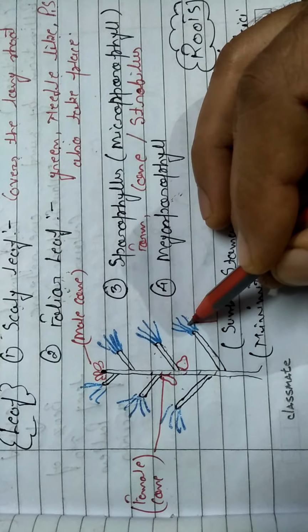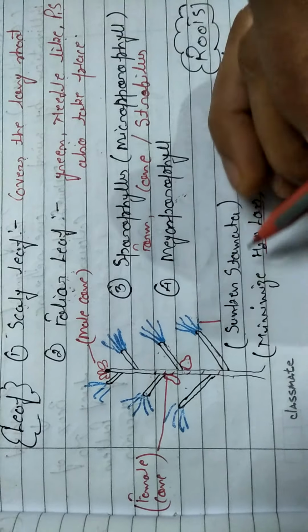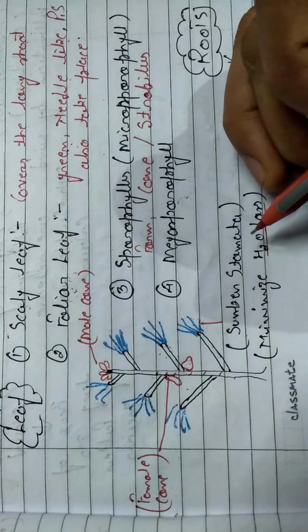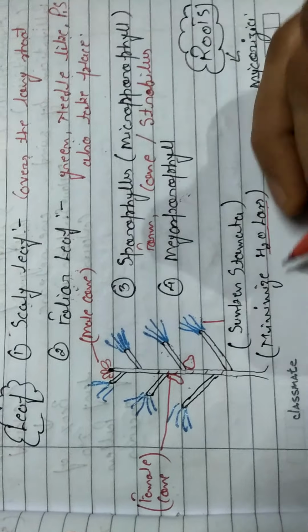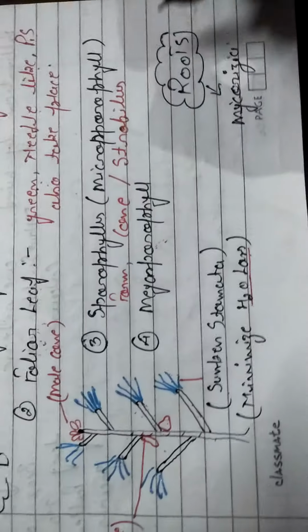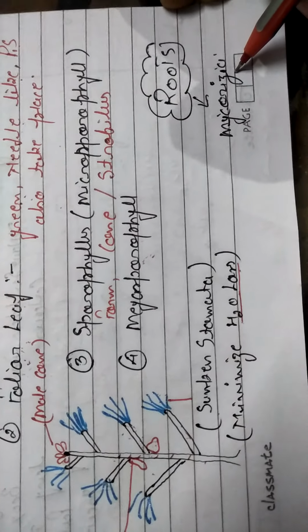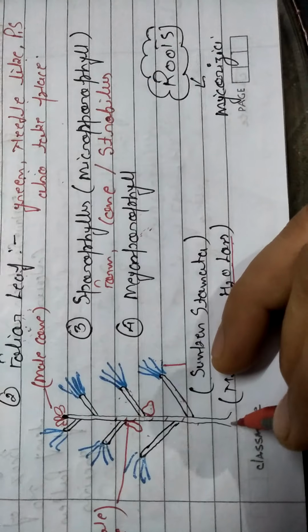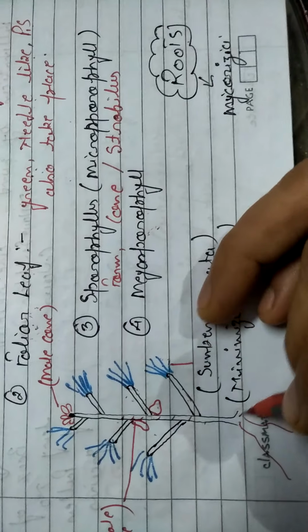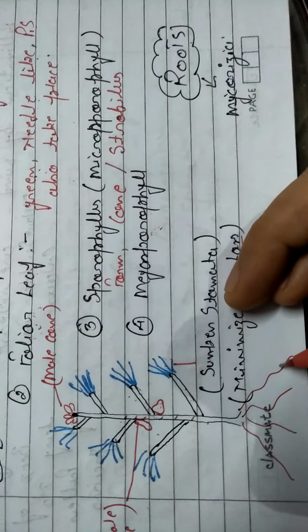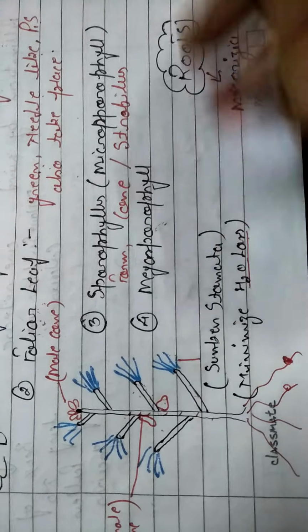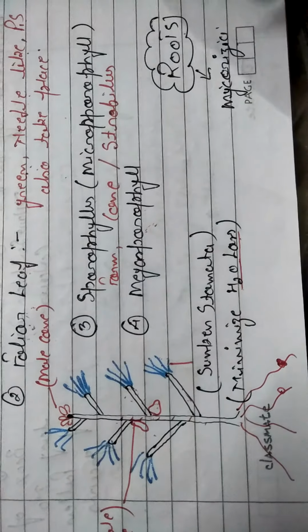The leaves which are present in pinus have shrunken stomata to save water content or minimize water loss. Their roots have mycorrhiza-like structures. It means their roots have a symbiotic association with fungus. It converts into mycorrhiza.